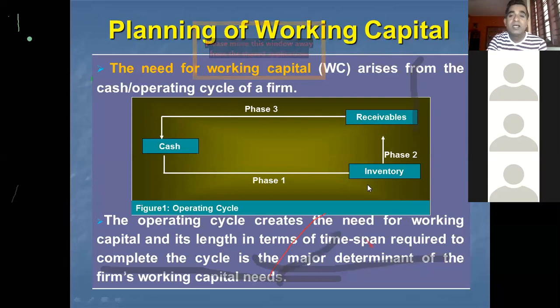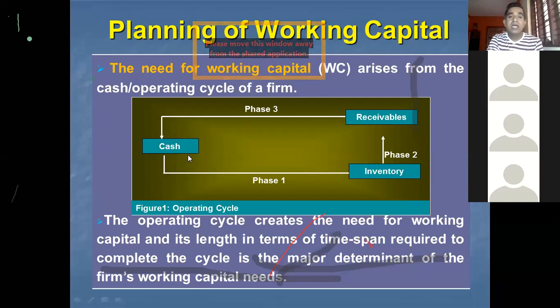The time span of the operating cycle of a firm is measured in number of days.